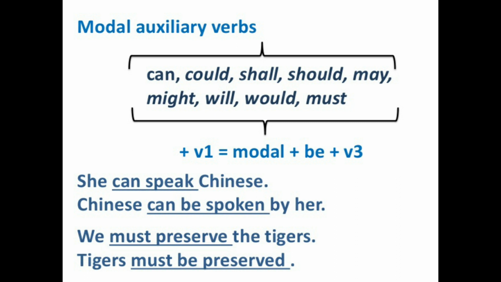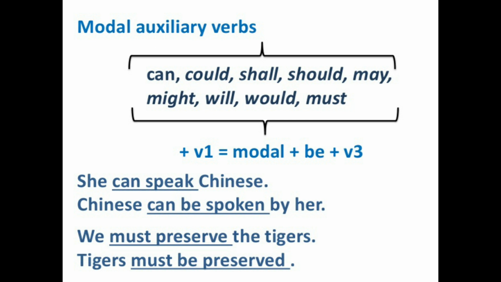For example, you see here, she can speak Chinese. Now what is the subject here? She. And what is the modal auxiliary verb given here? Can. And the main verb is speak. And the object, Chinese. So first of all, we identify all the things: subject, verb and the object. Then we change it like this: Chinese can be spoken by her. So what did we use? Modal plus be plus verb third form. So speak's third form is spoken.